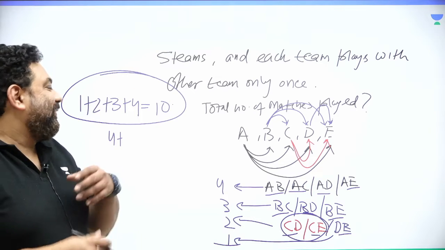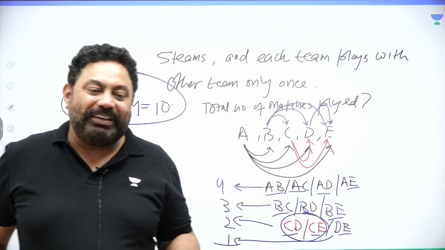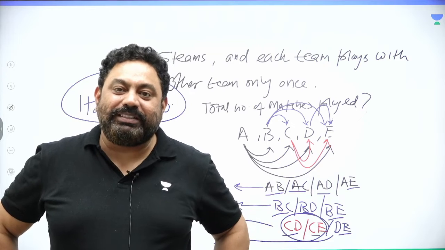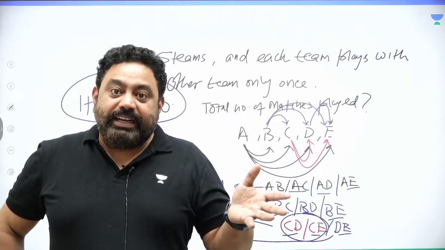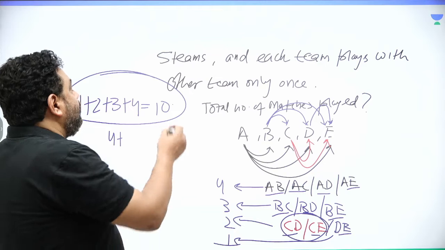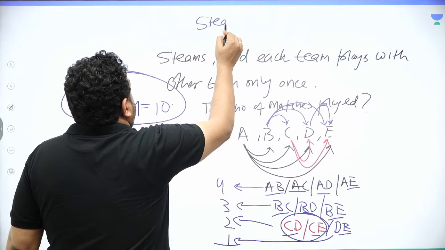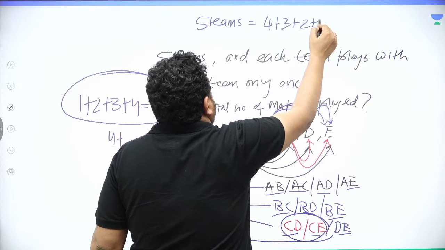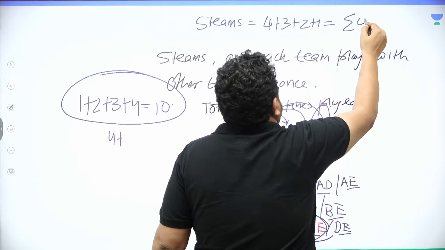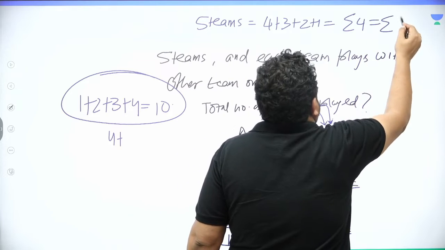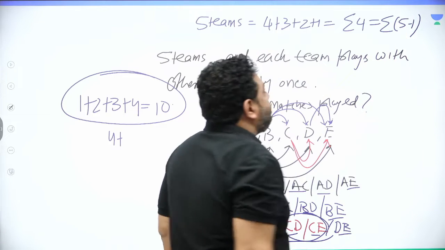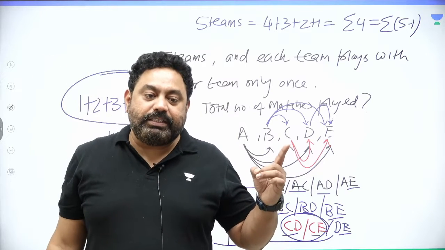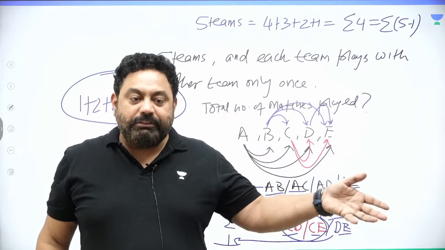So with fundamental counting, when I'm talking about 5 teams, the number of matches played is 4 plus 3 plus 2 plus 1, which is summation 4, which is actually summation 5 minus 1.